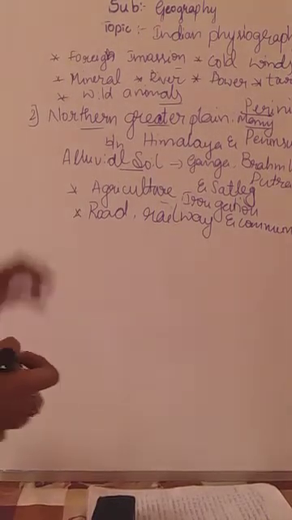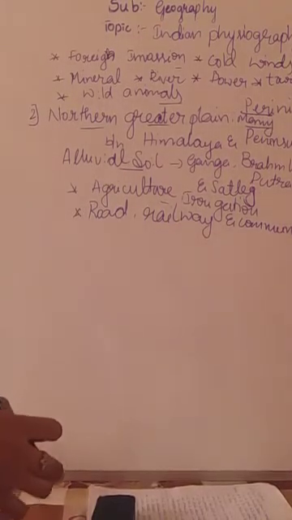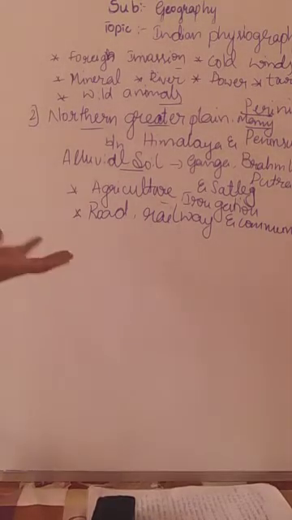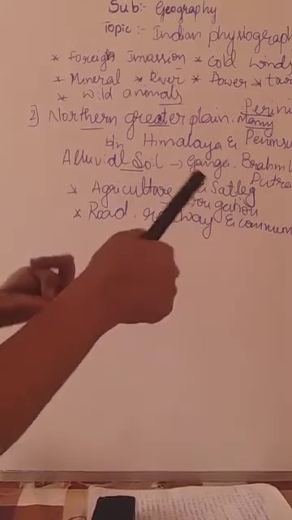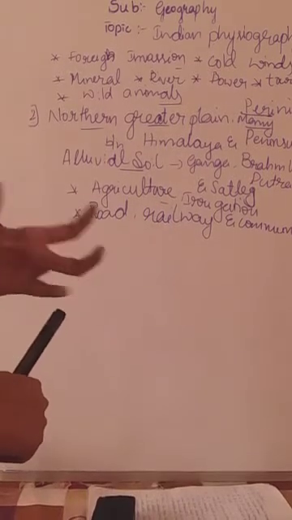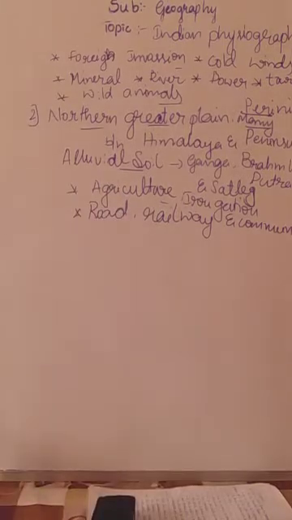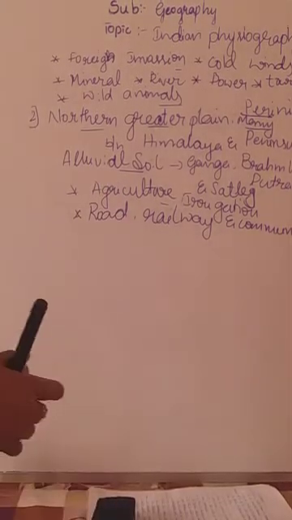And they are widely used for industrialization, urbanization and trade. So yes, everything is there. Fertility is there, water is there, road, railway, communication is there. So everything is there, no? So that's why many of the people have started their industries there.